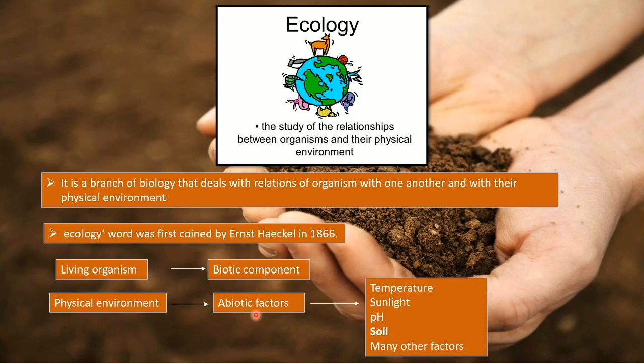Some of these abiotic factors or abiotic components are temperature, sunlight, pH, soil, and all those factors that are non-living. Now that we have seen about ecology, let us have a look into what are abiotic factors, which relate to the physical environment.